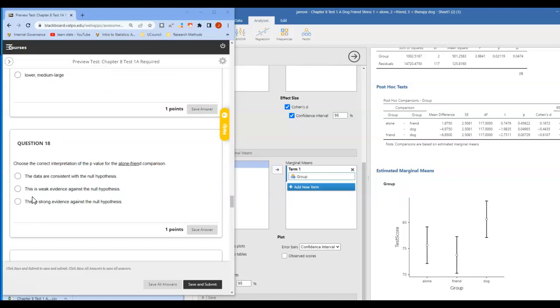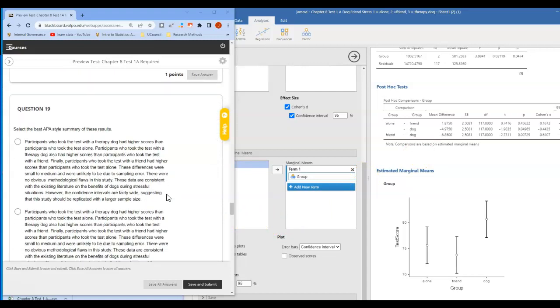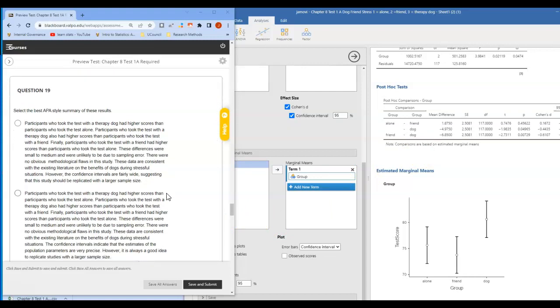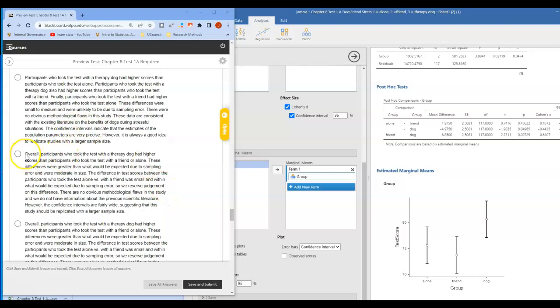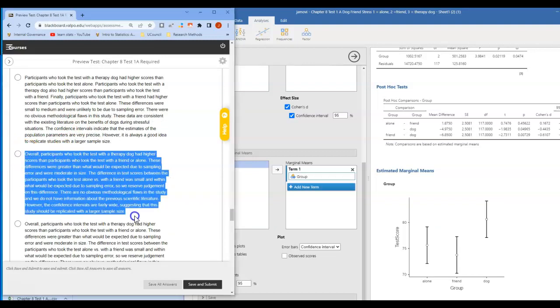Number 18, choose the correct interpretation of the p-value for the alone friend. Our p there is 0.456, and the data there are consistent with the null hypothesis. Okay, number 19, you are choosing the correct interpretation. So here I'm going to choose the correct one. I'll show you right here. It's this one that starts with: overall, participants who took the test with a therapy dog had higher scores than participants who took the test with a friend or alone. And so those differences were greater than what we would expect due to sampling error.